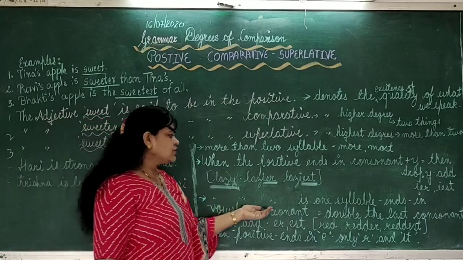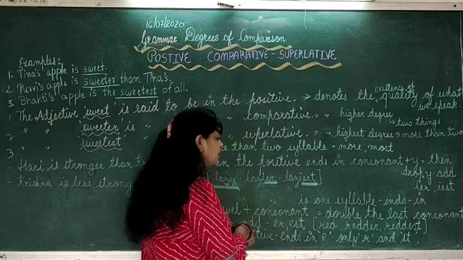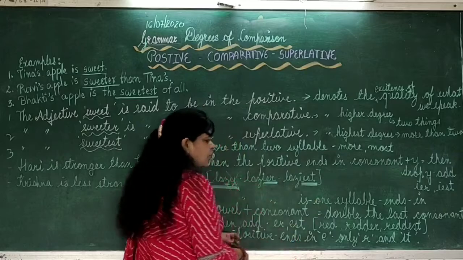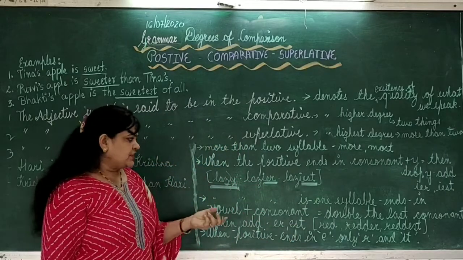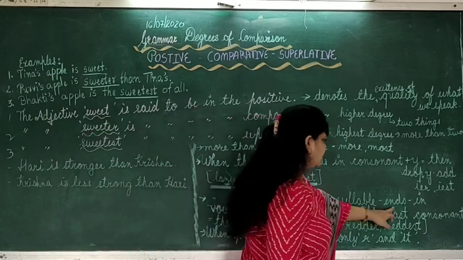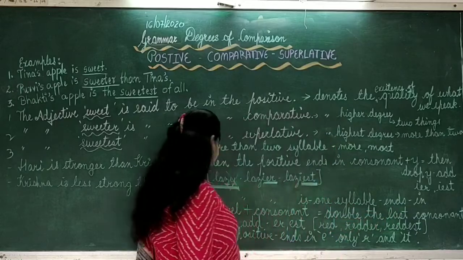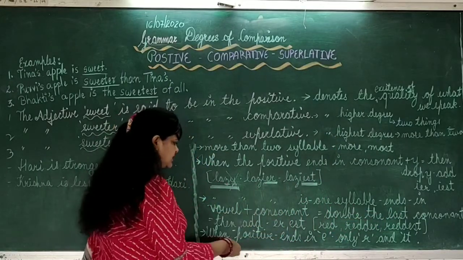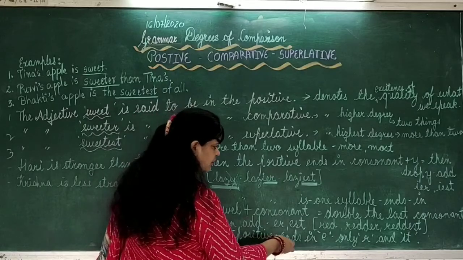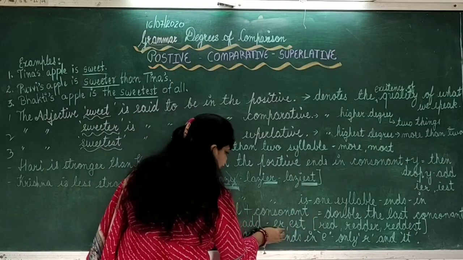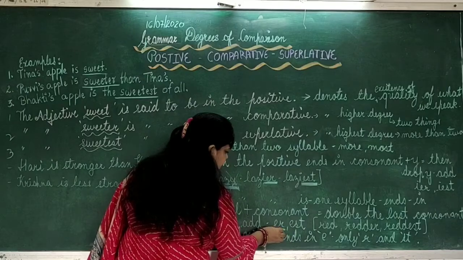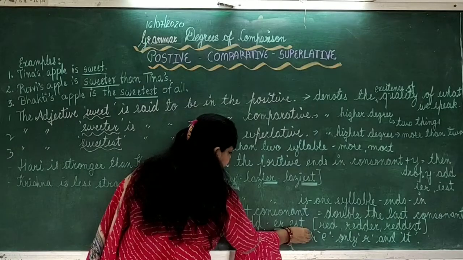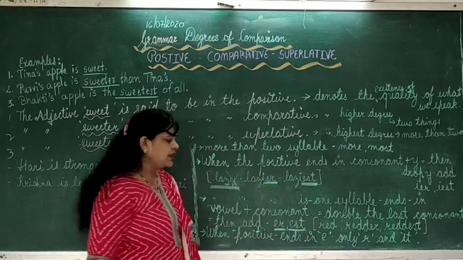Then when the word is of one syllable, which is short or can be spoken at a stretch, ending in a consonant, then we have to add ER or EST. Simple. We have to double the last consonant when it is of one syllable and we have to add ER and EST.